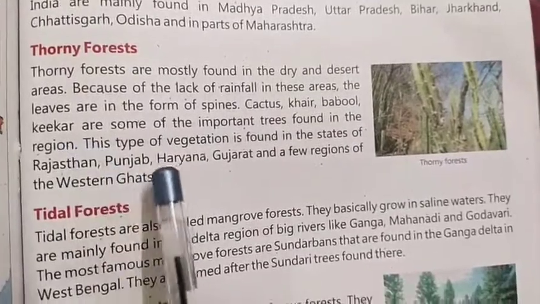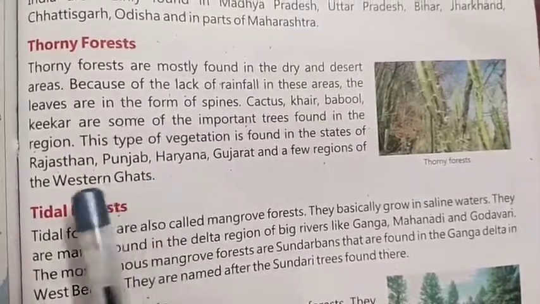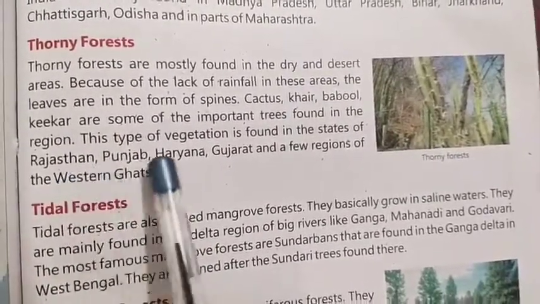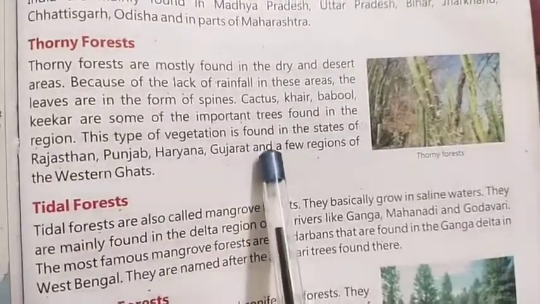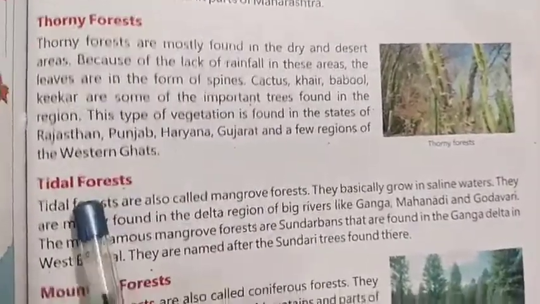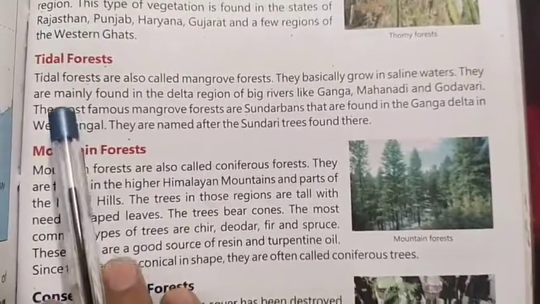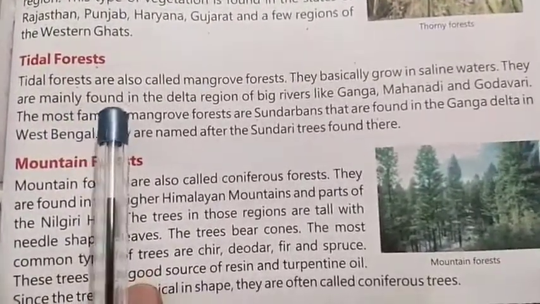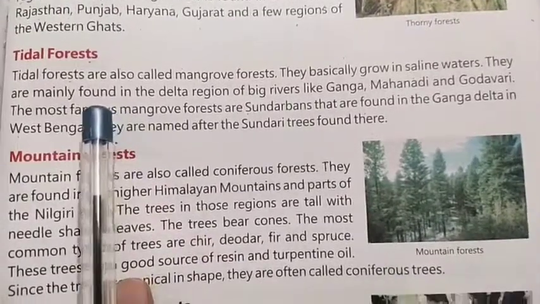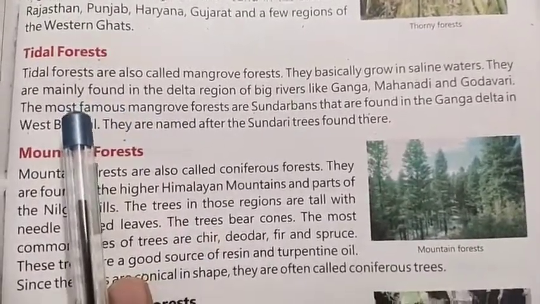Okay, this type of vegetation is found in the area of Rajasthan, Punjab, Haryana, Gujarat, and a few regions of Western Ghat. Next comes the tidal forest. Again, we call this forest a mangrove forest also. They grow in saline water.